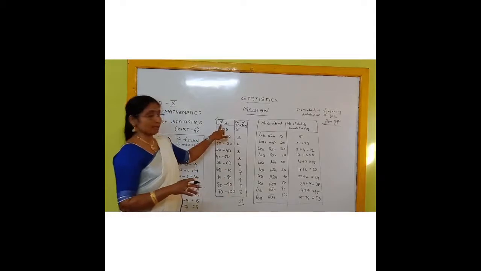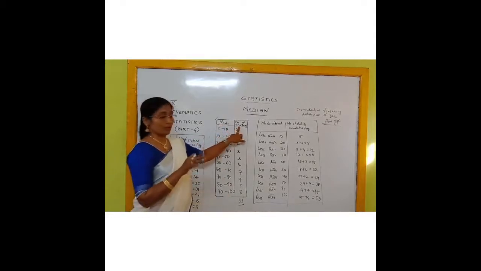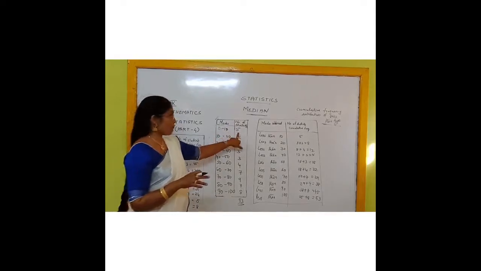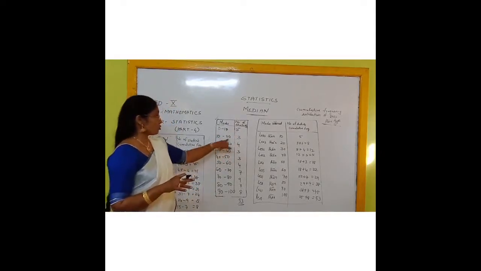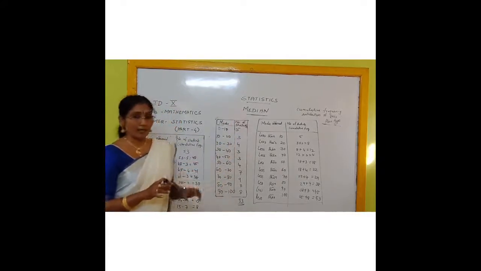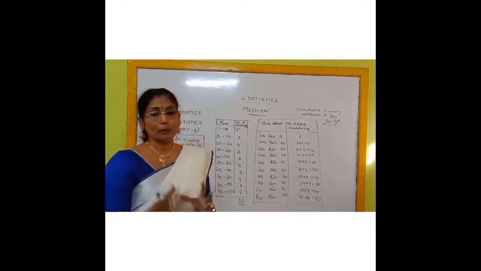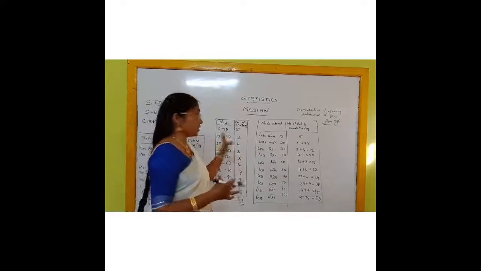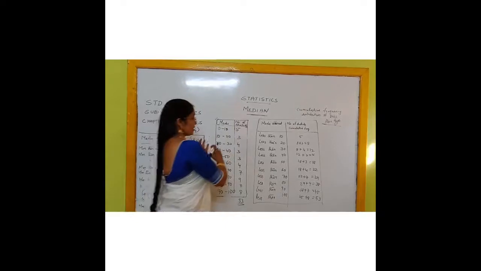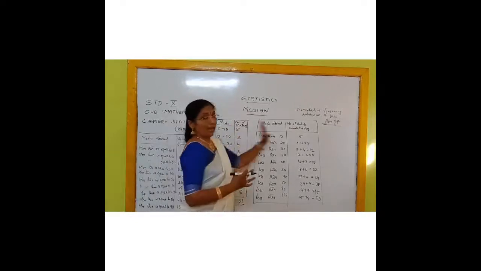These are the marks, and these are the numbers of students who obtained these marks. That means between 0 and 10, 5 students have got marks; between 10 and 20, 3 students have got marks, and so on. The table is given. How do we find the median of this grouped frequency distribution? For this purpose, I am going to represent this table in another manner.